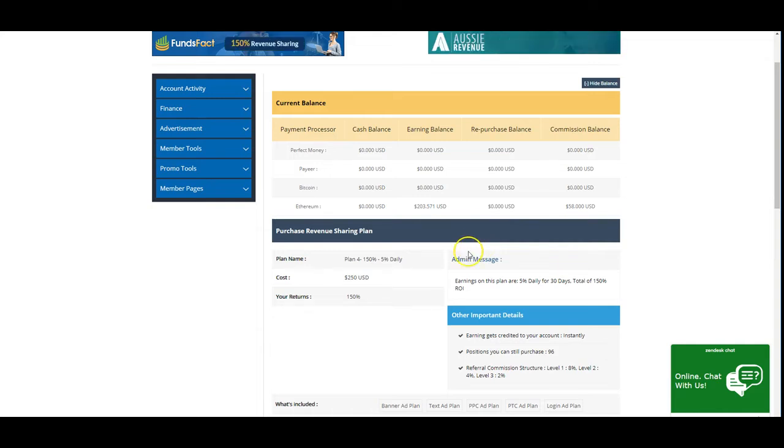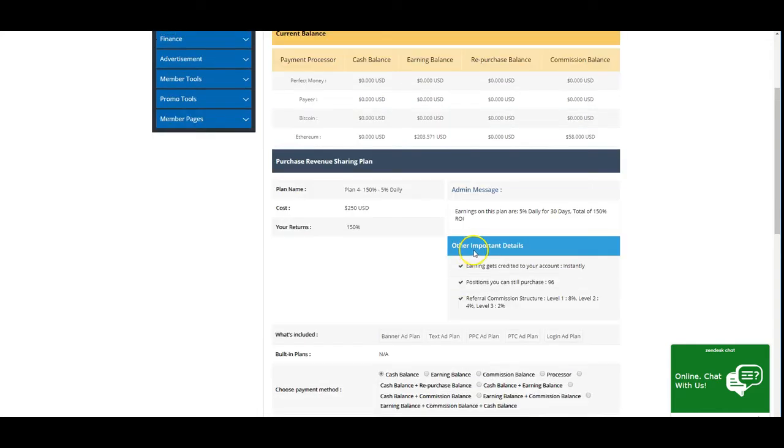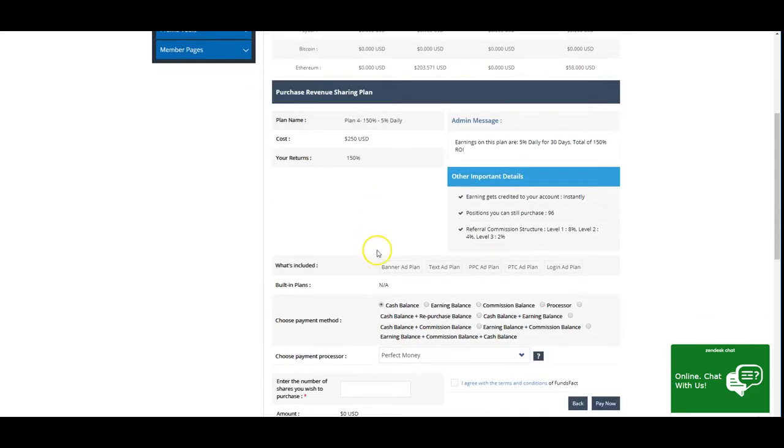much faster because I have already $250 in my account. But I'm not going to earn it in 30 days. It's going to take me much longer, and I'm going to make 5%. So this is what I'm going to get. I'm going to get with this plan all these credits. Okay, and so let's take a look.